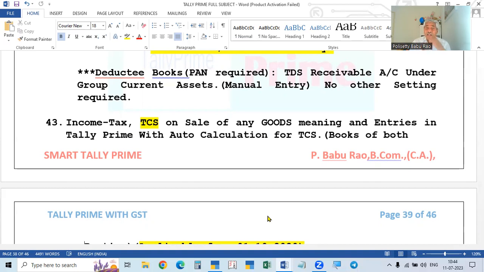For example, in the case of TDS, if the value is 1,000 rupees and the tax is 100, we deduct that 100 rupees and pay only 900 rupees to the other party. That is deduction. But in this case, if the value is 1,000 rupees and the tax is 100 rupees, the 100 is added. So 1,000 plus 100, 1,100 rupees is collected from the buyer, that is, from the customer. The seller will collect.